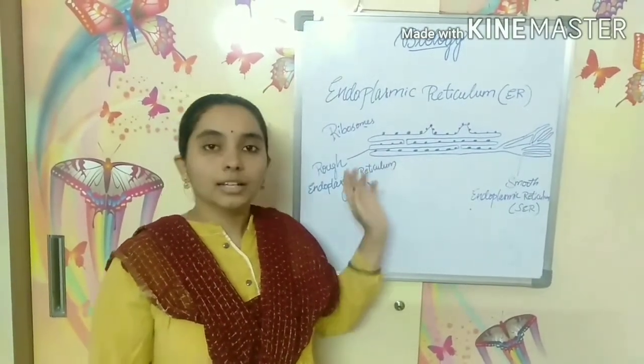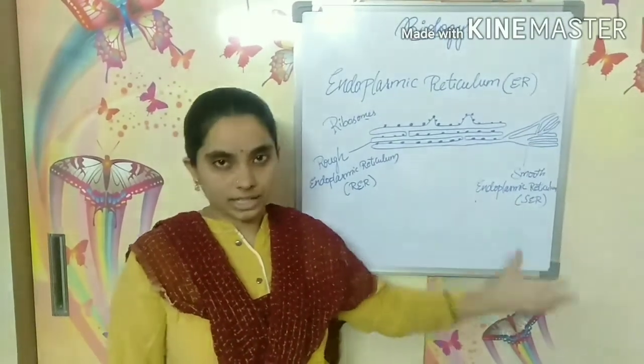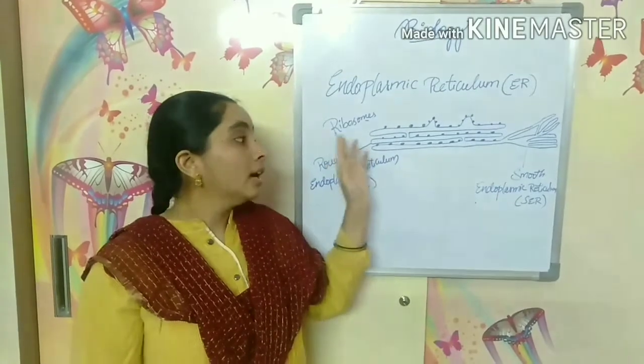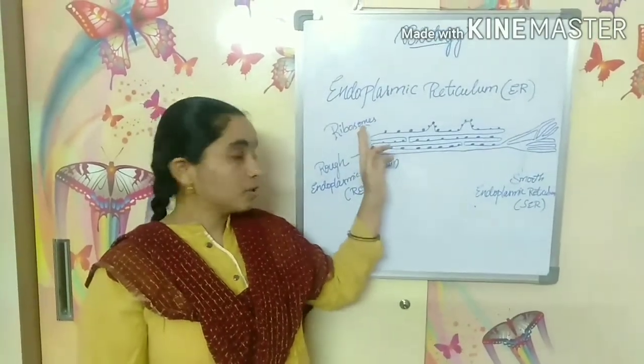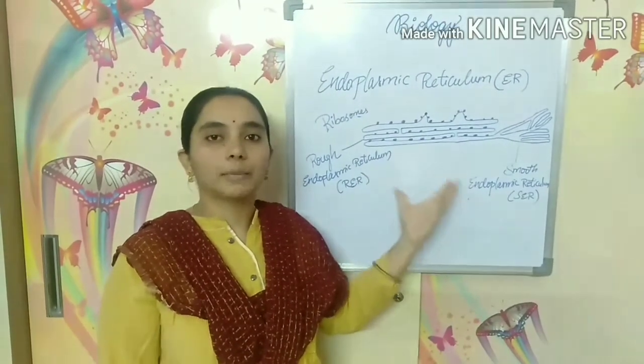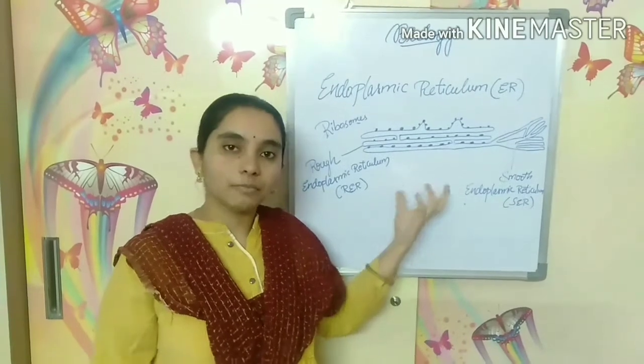These two endoplasmic reticulums have different functions. Rough endoplasmic reticulum contains ribosomes on it, so it is the main place for the synthesis of proteins.